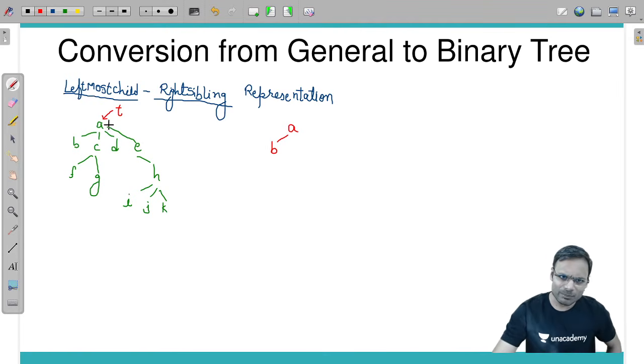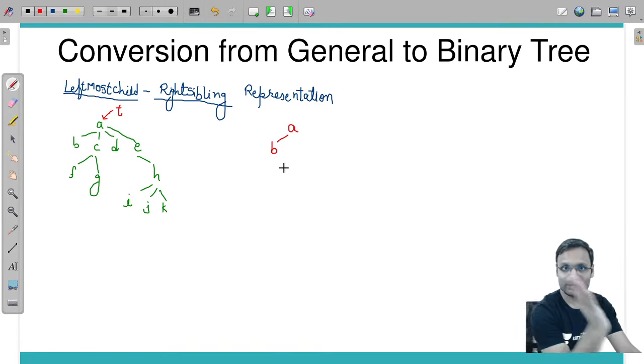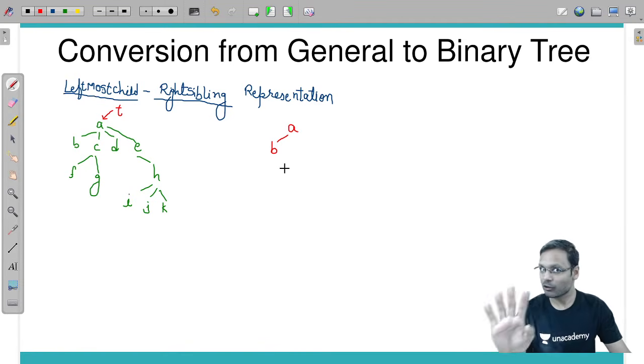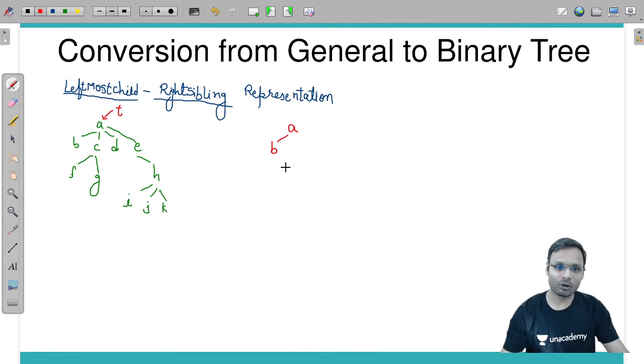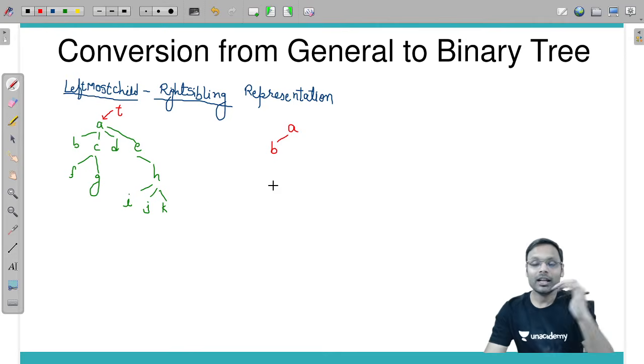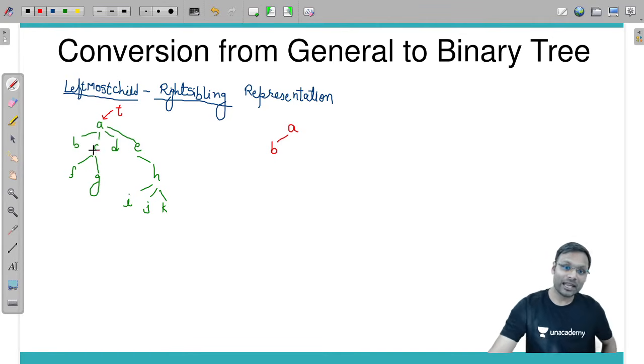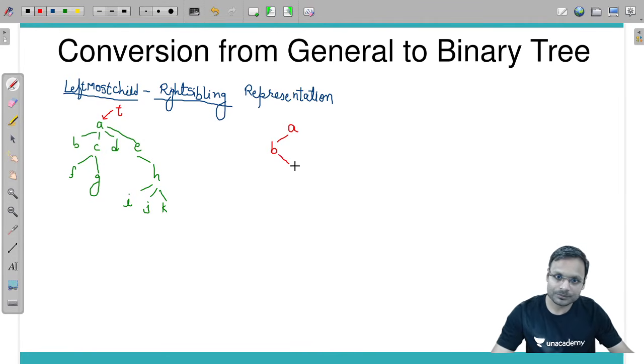Is there any sibling of A? There is no sibling of A, not at all. So in the right side nothing. Now for B, is there any child of B? No. If there is any child of B, it comes in the left. There is no child of B, so nothing in the left of B. Is there any sibling of B, from left to right? Yes. We have sibling of B, C. So C should come into the right of B.